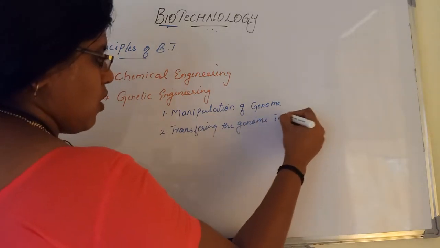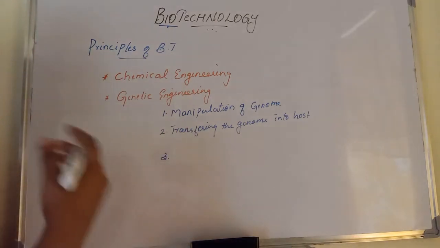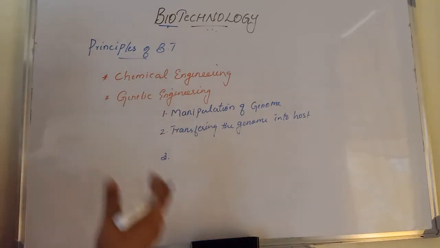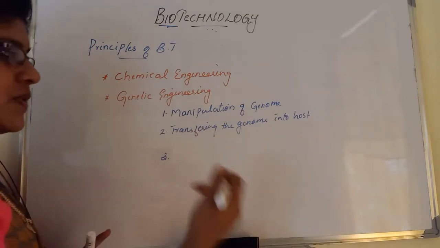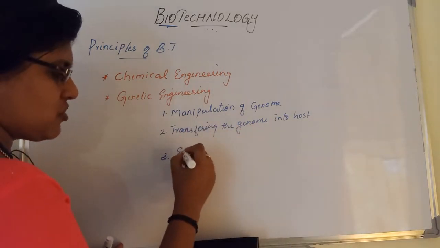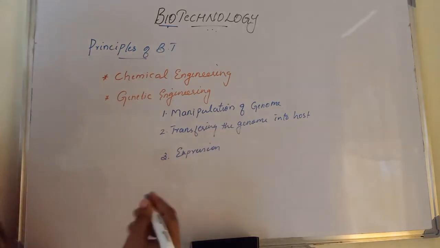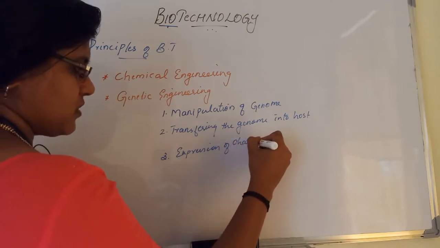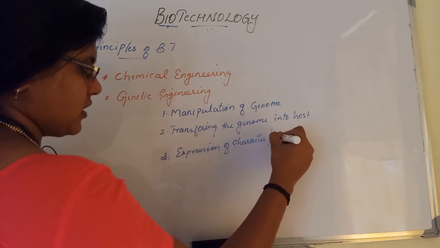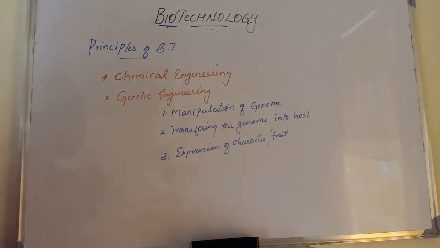into the host. Then third one, due to the transferring of the genome, what happens? A new character or phenotype will be expressed in that particular host. So, expression of character. Okay, so this is mainly what happens in genetic engineering: expression of a character or trait, or due to that expression, maybe new products will be produced. Okay, so these are the principles of biotechnology.